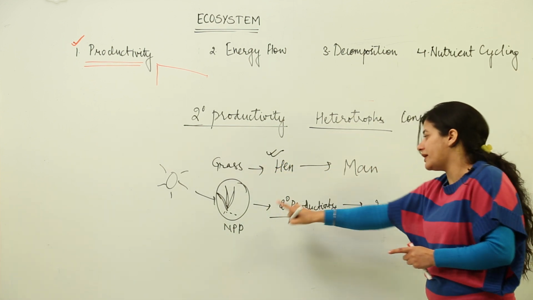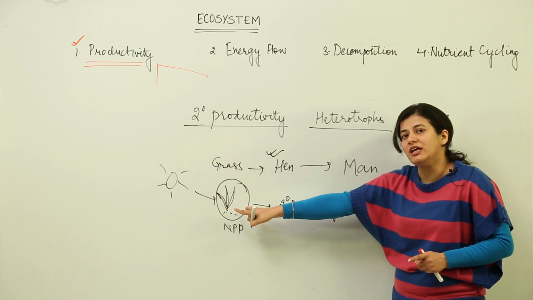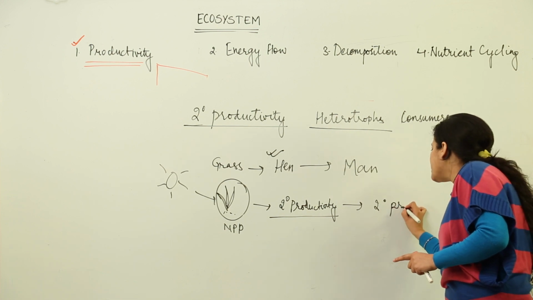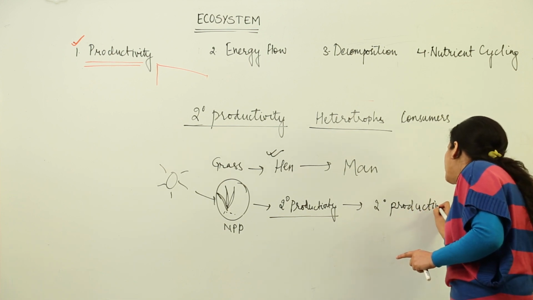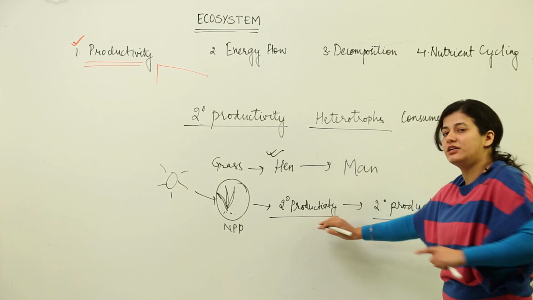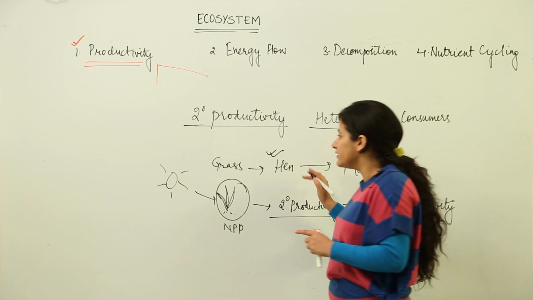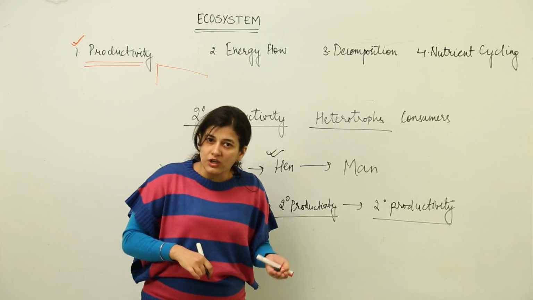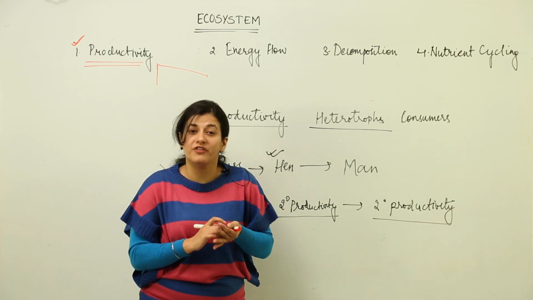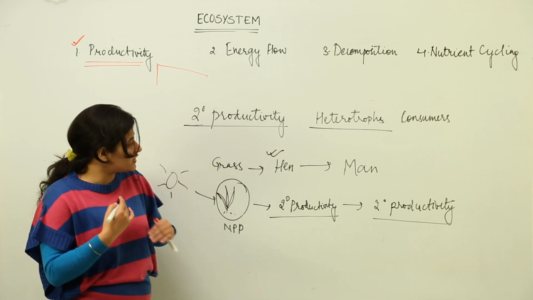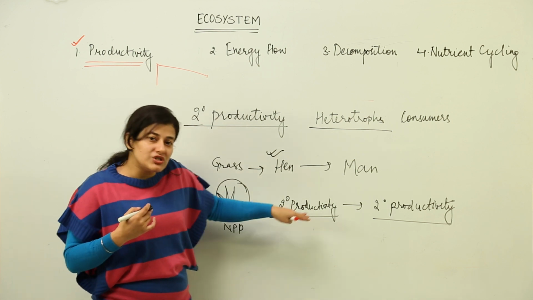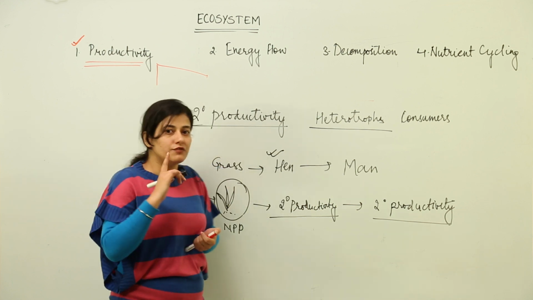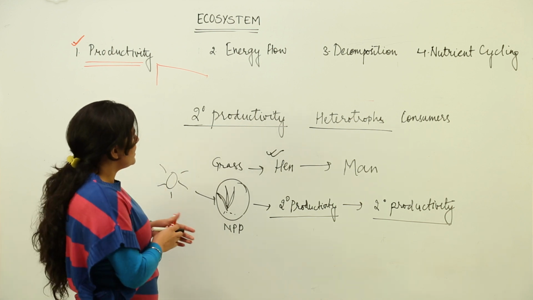Then again, this is not done by the producers. This is not the original inorganic entity which has changed into an organic one. This also happens to be secondary productivity, and he or she would further accumulate that productivity in terms of muscles or in terms of fat in the body. That would also be secondary productivity. So whichever living organism, moving or still, whichever living organism you face, that is the result of productivity. Which productivity? Net primary productivity which is available. And the plants which you can see, those are also net primary productivity, because a few of the productivity has been lost in respiratory losses.